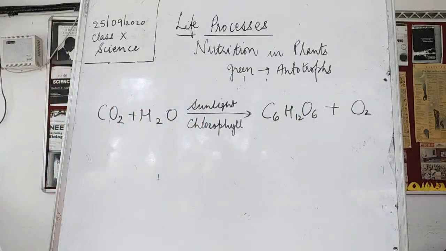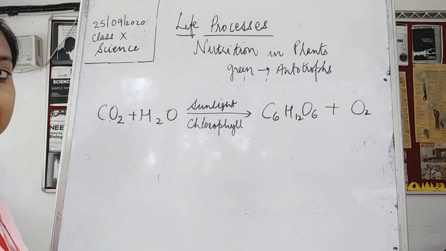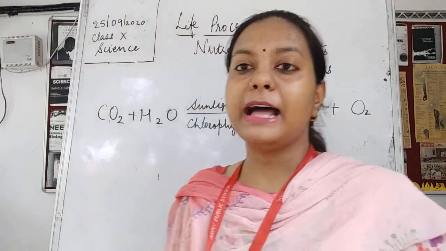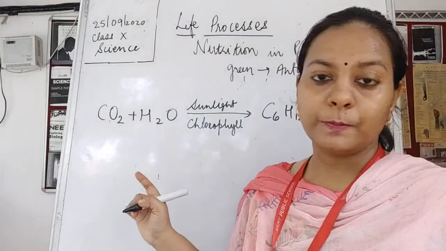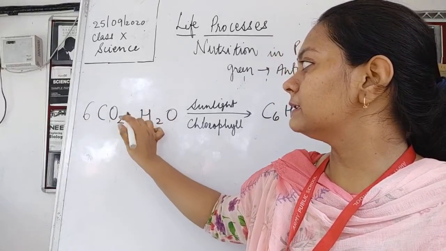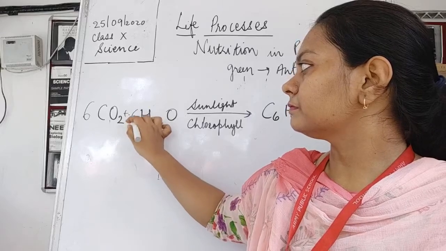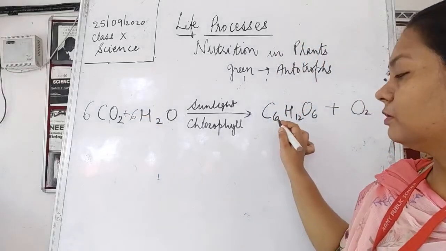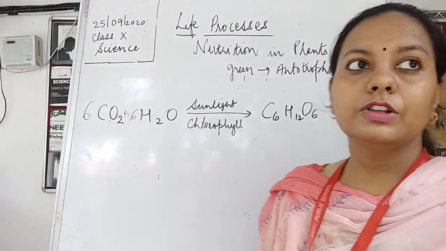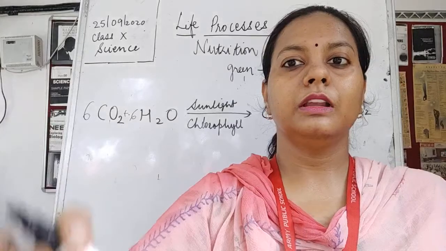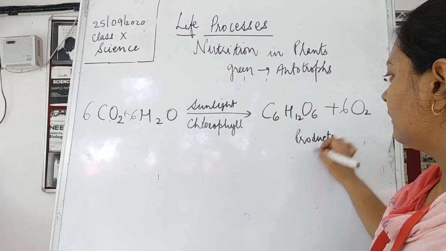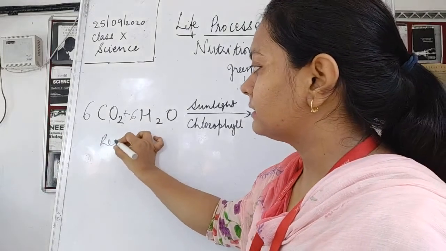So this is not a balanced chemical reaction, but if we have to balance it, we need to write down the numbers, and you all know that in chemistry you have balanced many chemical reactions, so you can balance this also. So for writing this, we get 6 CO2, then 6 H2O. Fine, this gives rise to glucose as a byproduct, and then 6 oxygen. So these are the products of photosynthesis, and these are the reactants.